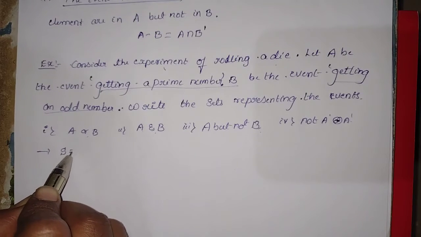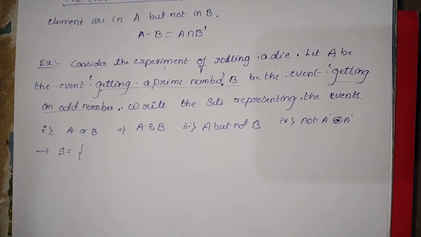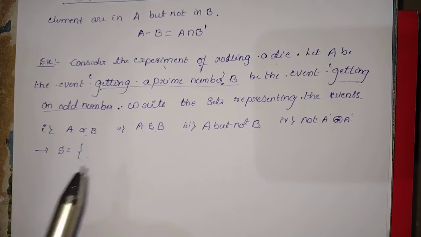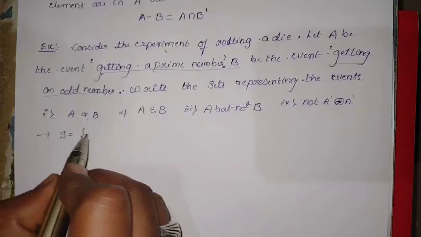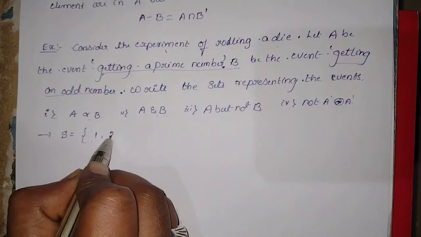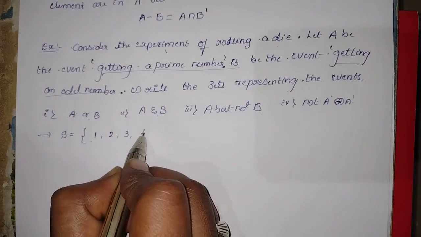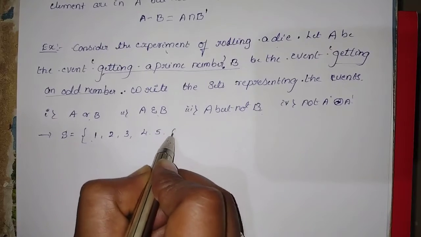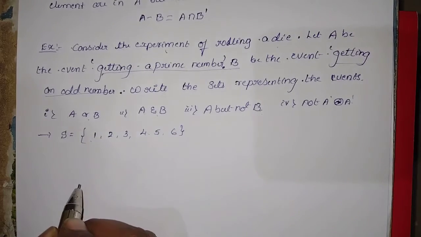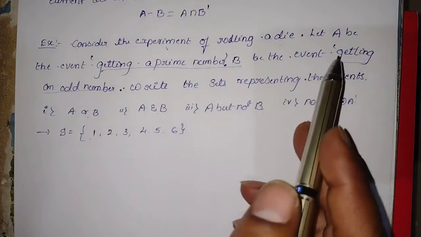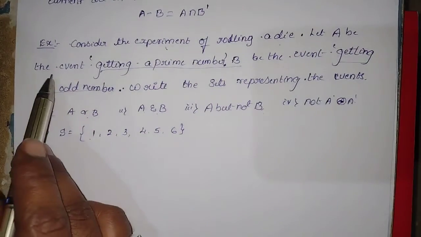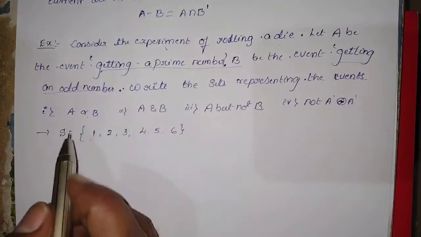The sample space S is equal to, if a die is rolled, the possible outcomes are 1, 2, 3, 4, 5 and 6. From this sample space we should write the event A, getting a prime number.